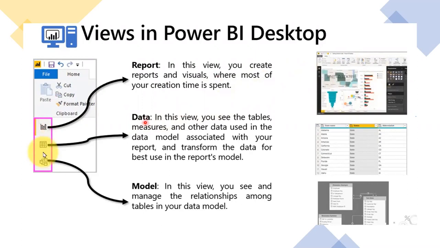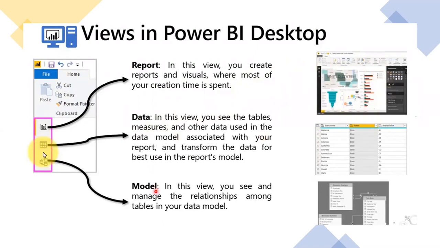Similarly, in the data view, you can see table kind of information. Whatever dataset we have pulled, that table information is shown in the data view. In this view, you can see the tables, measures, and other data used in the data model associated with your reports, and transform the data for best use in the report models. So the data, tables, and measures are all available in this data view.